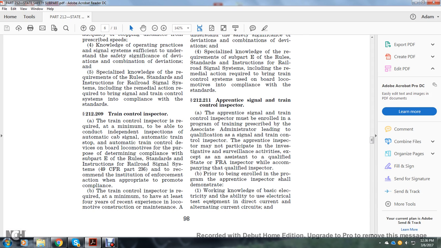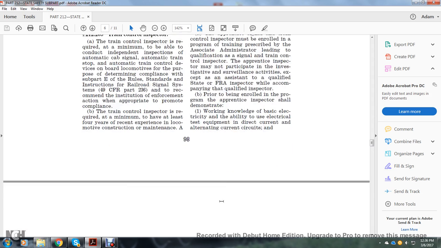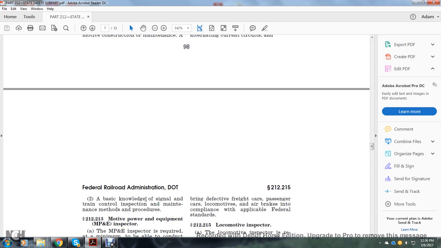The apprenticeship inspector will, while accompanying the qualified inspector, prior to being enrolled in the program, demonstrate: 1. A working knowledge of basic electricity, and the ability to use electrical testing equipment with direct current and alternating current circuits, and basic knowledge of signal and train control inspection, maintenance methods and procedures.